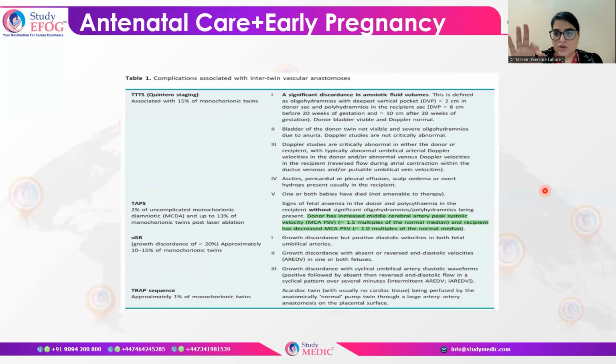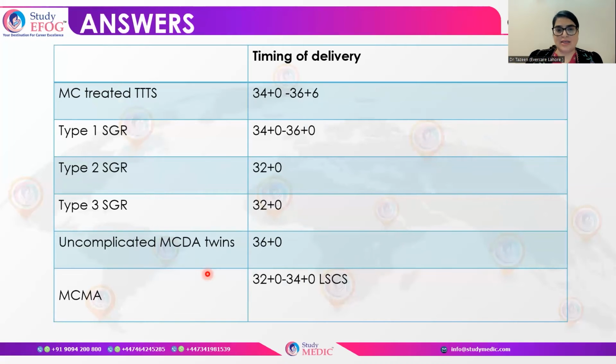So twin transfusion syndrome, twin anemia polycythemia sequence, then small for gestational age, growth retardation in the twins when the growth discordance is there, and you should have an idea what actually the growth discordance is. You will say that this is significant, which is 20%, and it is approximately present in 10 to 15% of pregnancies. And then there comes twin reversed arterial perfusion sequence, which can be present in 1% of monochorionic pregnancies.